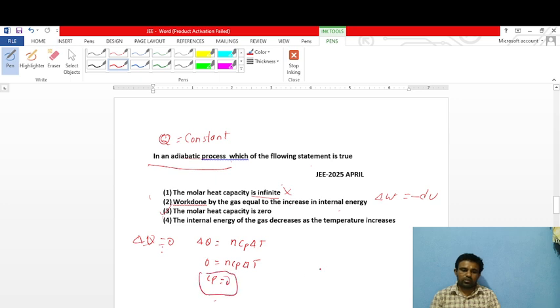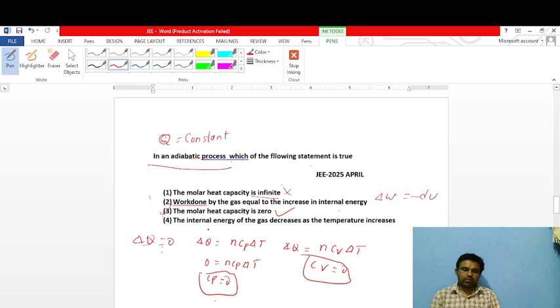Similarly Cv, the same formula for constant volume, nCv delta T, so Cv also becomes 0. So both specific heat capacities become 0.